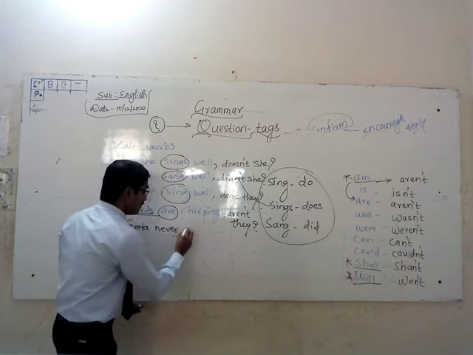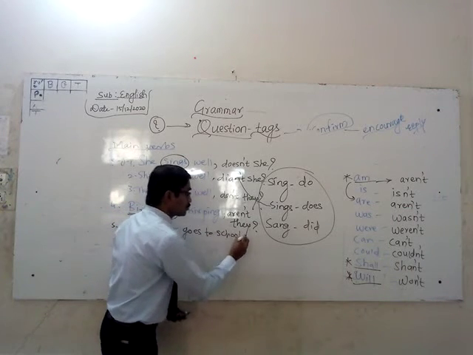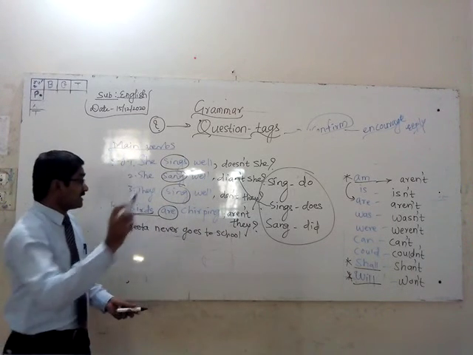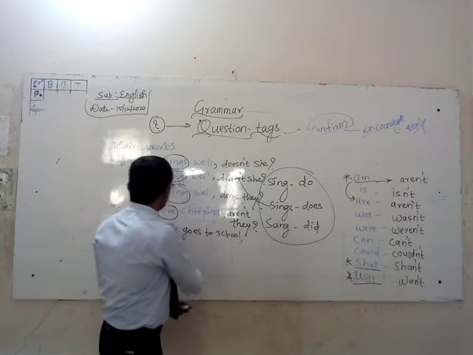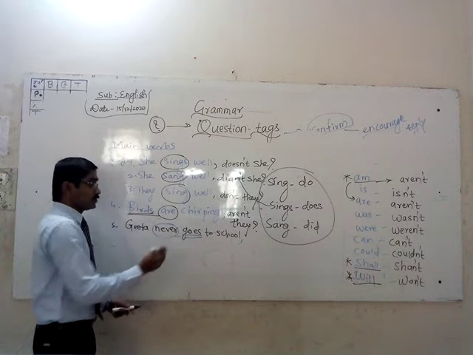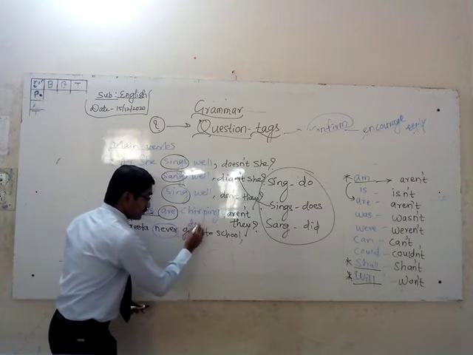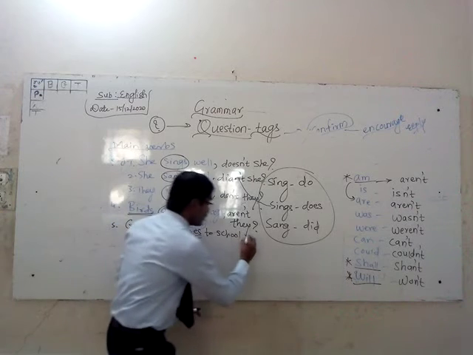Geeta never goes to school. What will be the question tag? Friends, "never" indicates it's a negative statement. Already "goes" is there. For "goes" we are using "does." So, does she?